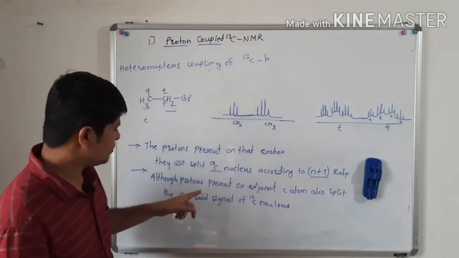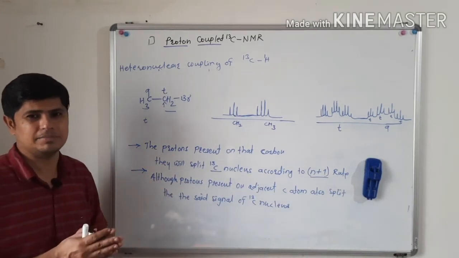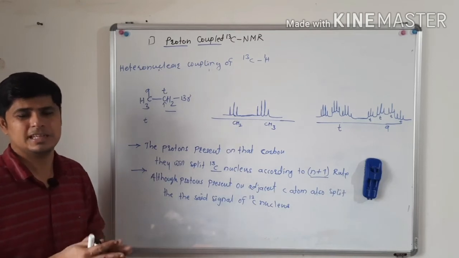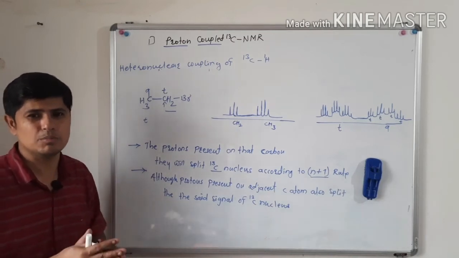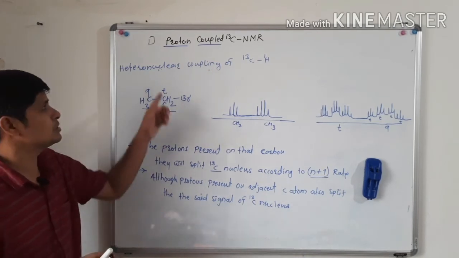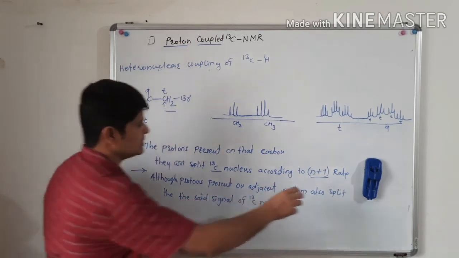The next point we have seen is that the protons present on adjacent carbon atoms will also split the said signal. Hence we will get a more complicated carbon 13 NMR spectrum. So this is proton coupled carbon 13 NMR. Now we will see the next point.